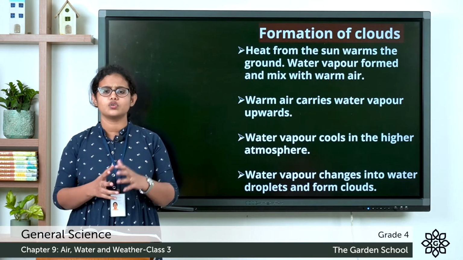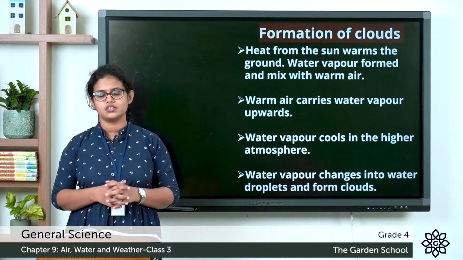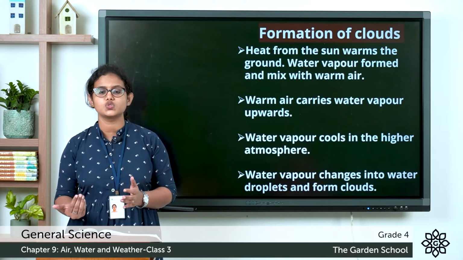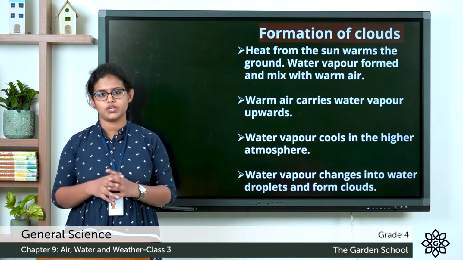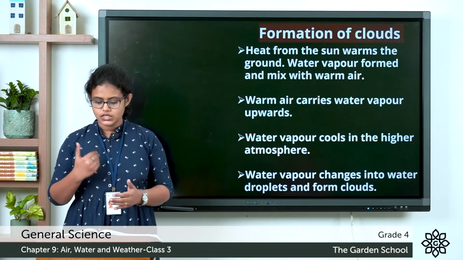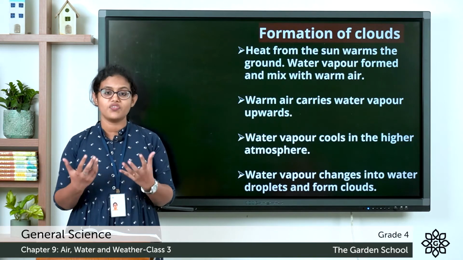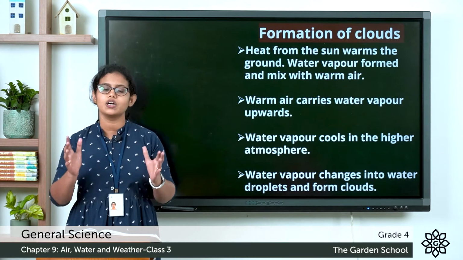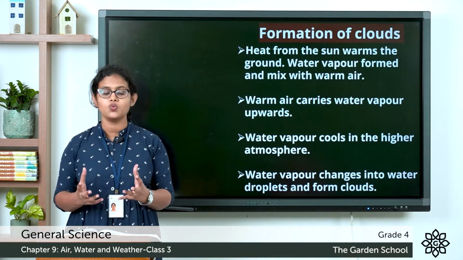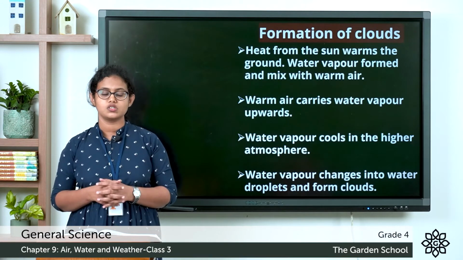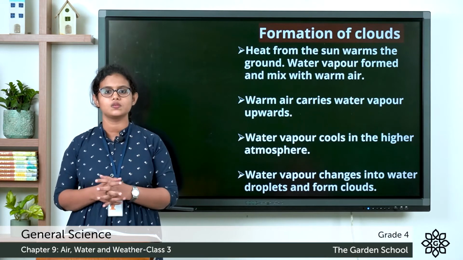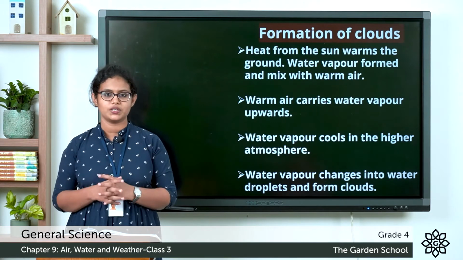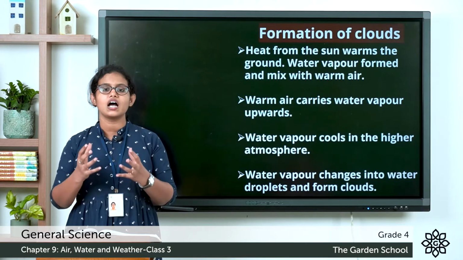As the air reaches a certain height, the water vapor present in the air changes into tiny water droplets. These tiny water droplets are very light and they float in the air and form clouds. So this is how clouds are formed. For the formation of clouds, the processes of evaporation and condensation are happening.